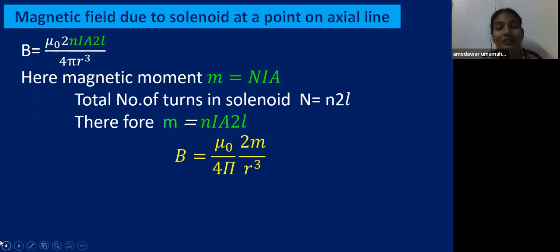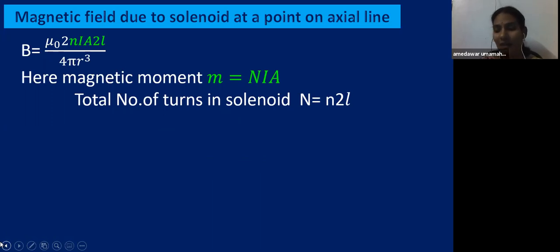So what is this equation, children? Just recall once. Yes, this is the equation for magnetic field strength along the axial line. From this we can say that the solenoid is equivalent to a bar magnet, or a bar magnet is equivalent to a solenoid.